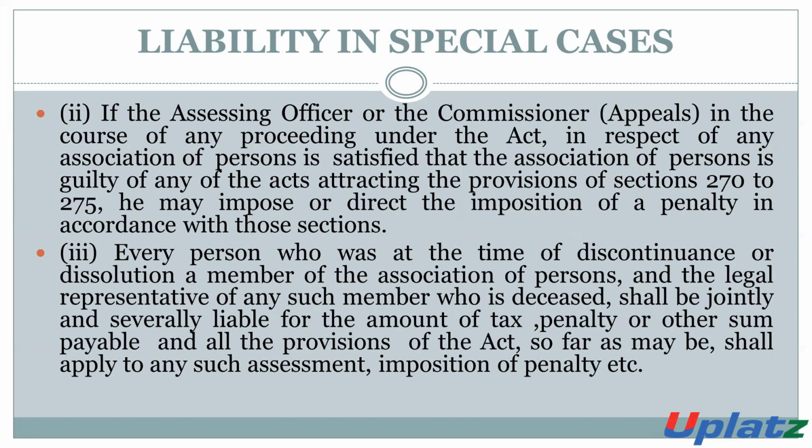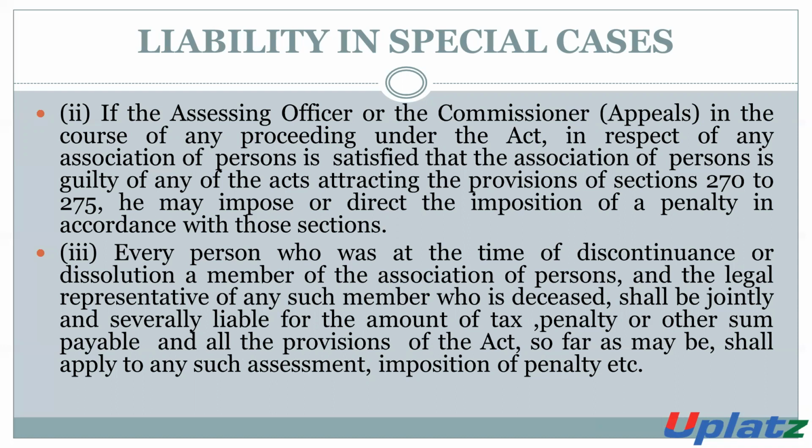Number two. If the assessing officer or the commissioner, in the course of proceedings under this Act in respect of any AOP, is satisfied that the AOP is guilty of any act attracting the provisions of section 270 or 275, then he may impose or direct the imposition of a penalty in accordance with this section.